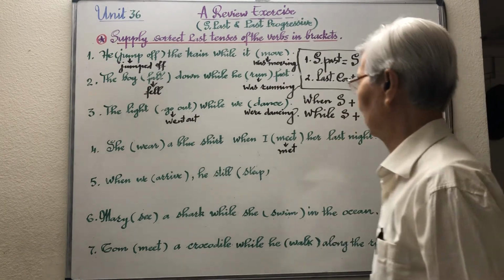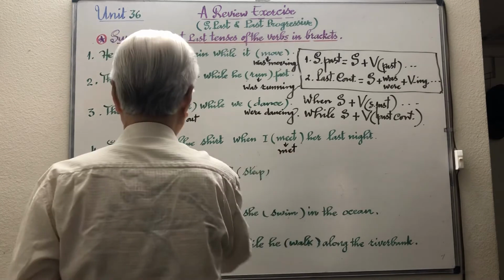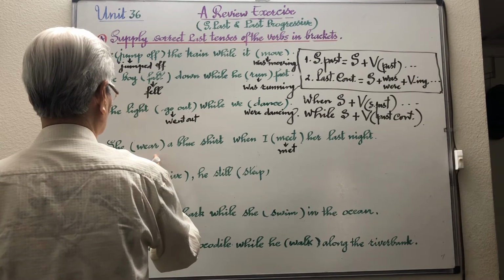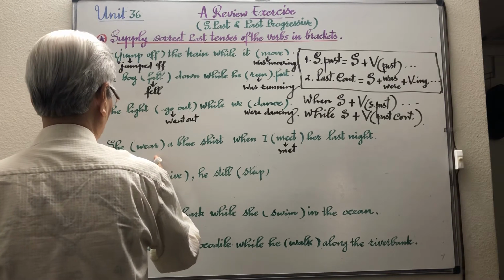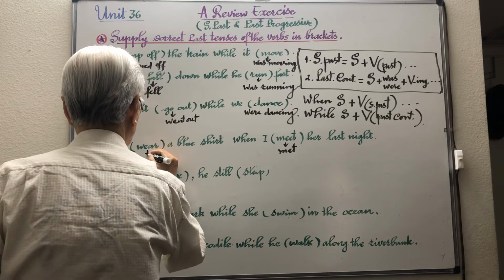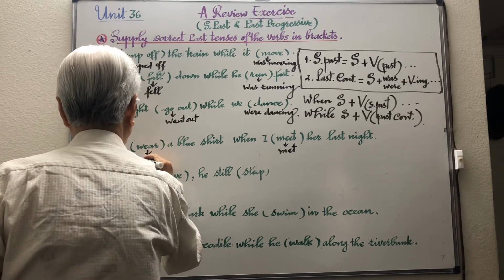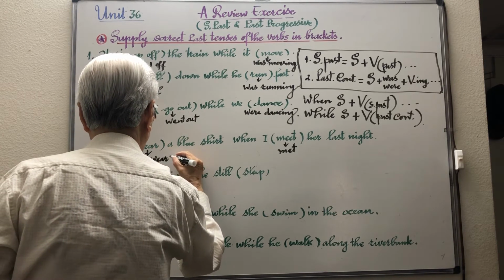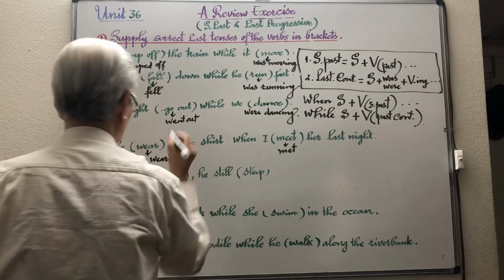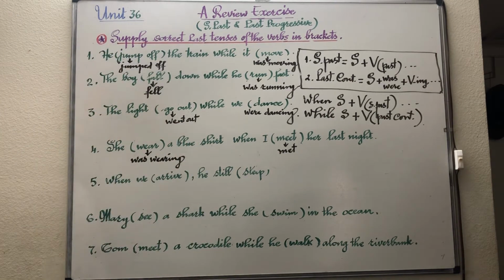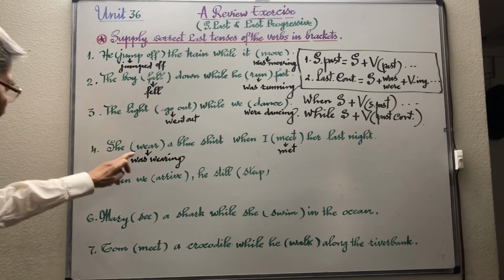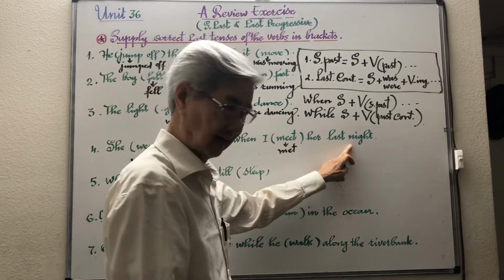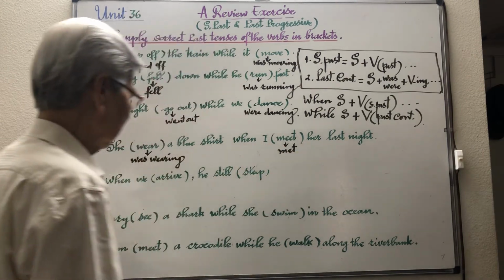Over here we have to use past progressive: was wearing. So this sentence becomes: she was wearing a blue shirt when I met her last night.